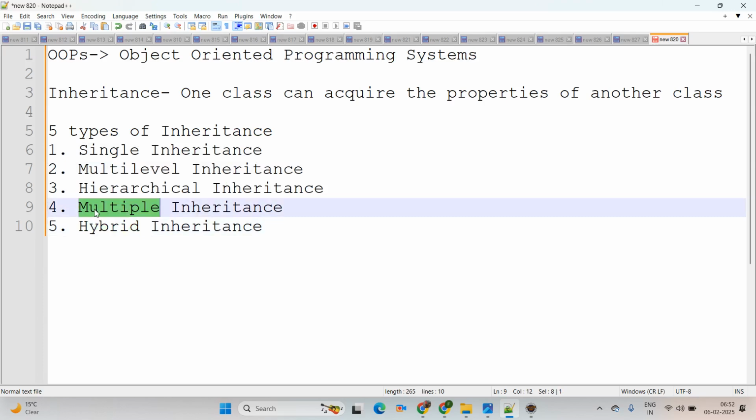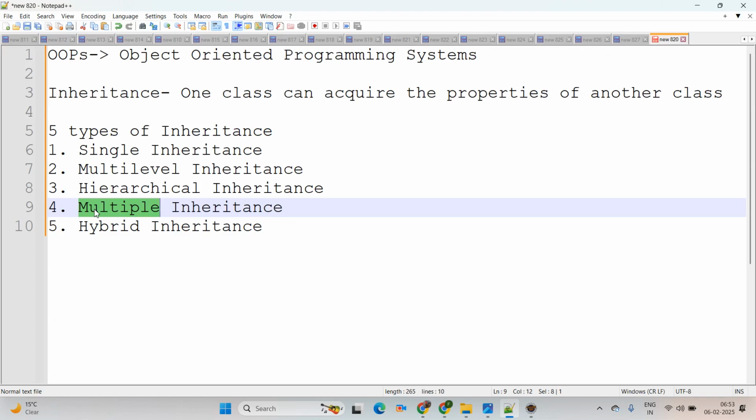Why does Java not support multiple inheritance? Because of the ambiguity problem. In Java we are able to extend only one class at a time, but with multiple inheritance they are trying to suggest you can extend more than one class. But if you try to extend more than one class, then definitely it will give us a compile time problem. That problem name, as you can simply say, is the ambiguity problem.